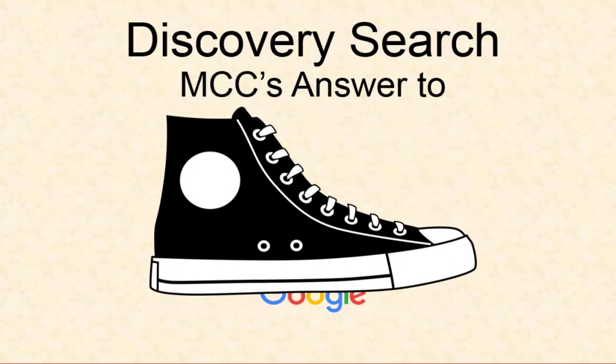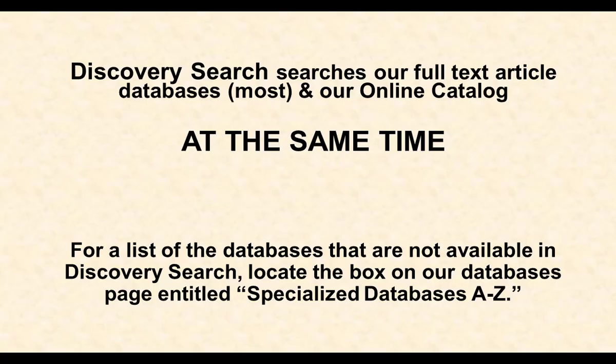Discovery Search meets your need to search in one place while providing higher quality information that often cannot be found using Google. This system, provided by the MCC Library, searches most of our databases and the online catalog at one time. For a list of the databases that are not available in Discovery Search, locate the box on our Databases page entitled Specialized Databases A to Z.